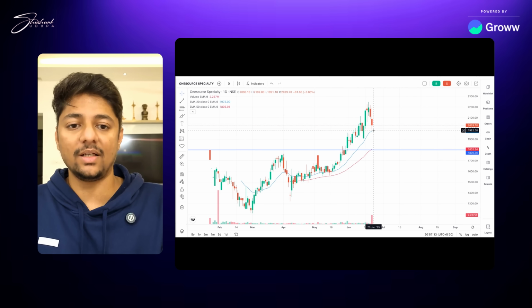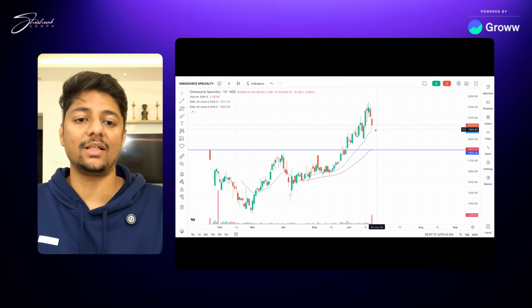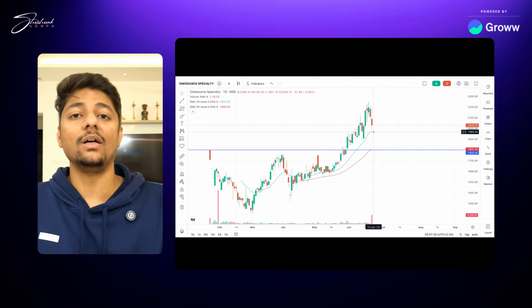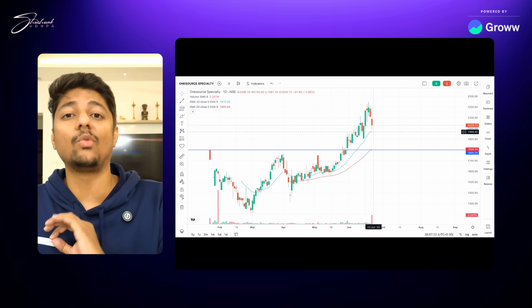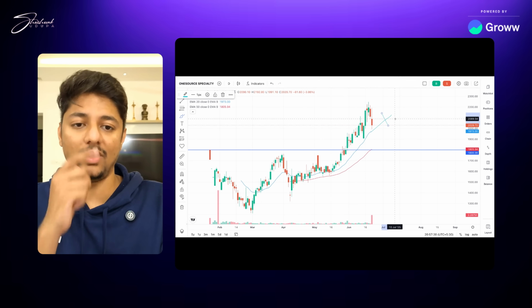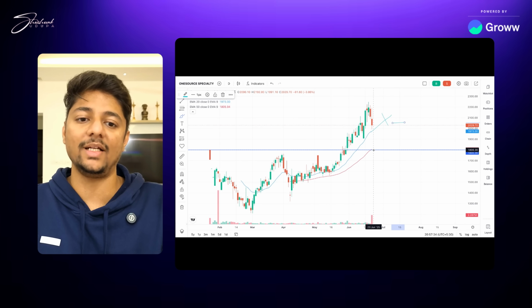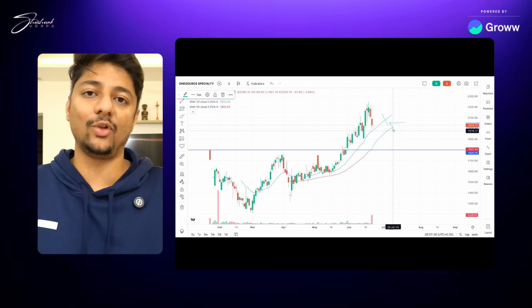So as you can see here, it has not broken the 20-day moving average and it's growing. But as and when it starts breaking the 20-day moving average, you can take not a full exit, but a small exit. So let's say you have invested 100 rupees here, and it has gone up, gone up, gone up, and somewhere over here it breaks your moving average and falls down. You can take out 30% of your investment here and book the profit, right? And wait for the 50-day moving average. If it breaks the 50-day moving average, fully exit.